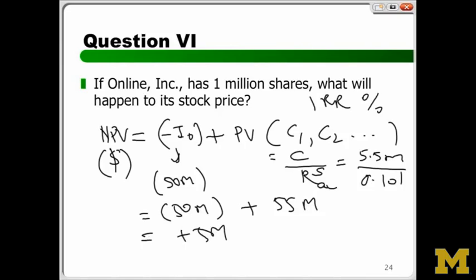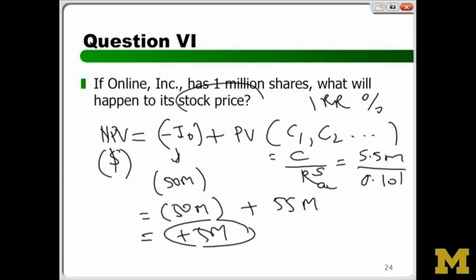Plus 5 million. You see the coolness of this? So my value creation is net of my investment. So don't ever think that your value creation is 55, because it takes 50 million to create 55. So my net present value is 5 million.